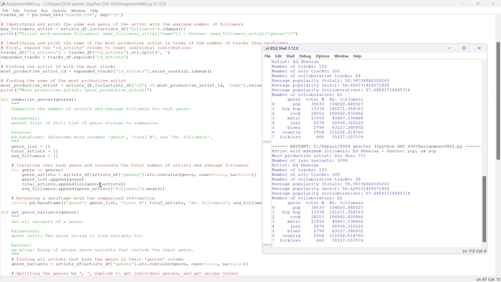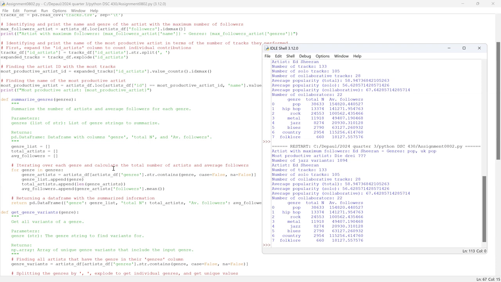Okay, so in this summarize genres function, I filtered the artist dataset based on the genre column to find entries that included the specific genre. This involved checking if the genre string appeared in the genre column for each artist. After filtering, I counted the number of artists for each genre and calculated their average followers. The output of the genre pop, jazz, blues, folklore will be a table showing the genre name, the total number of artists in each genre, and the average number of followers for the artist and genre.